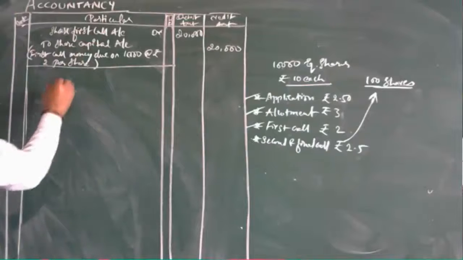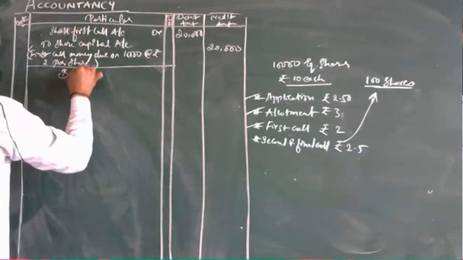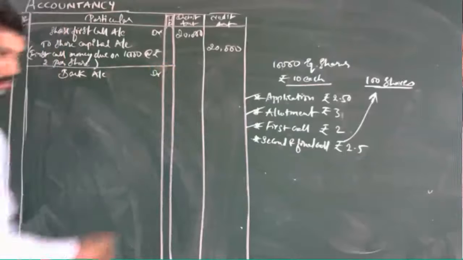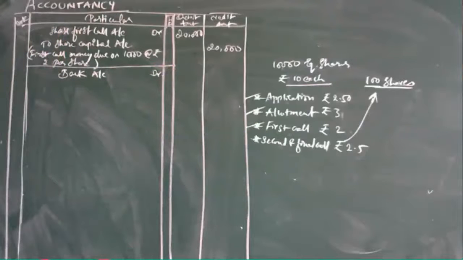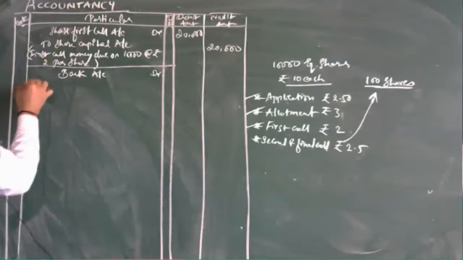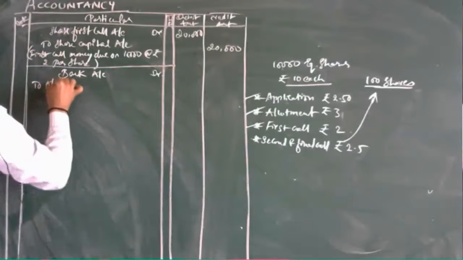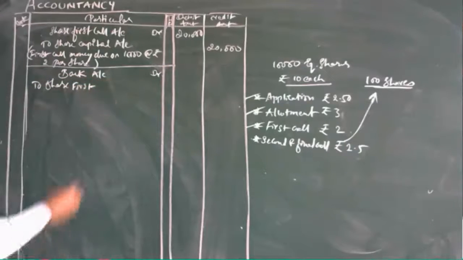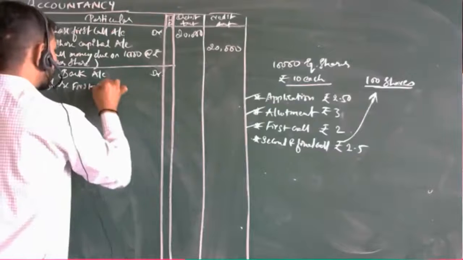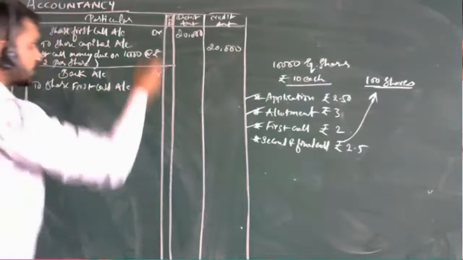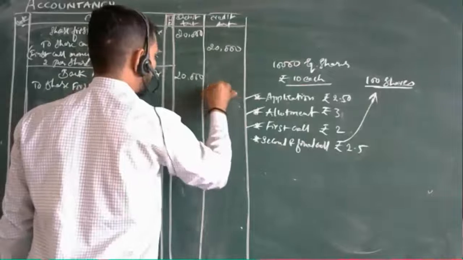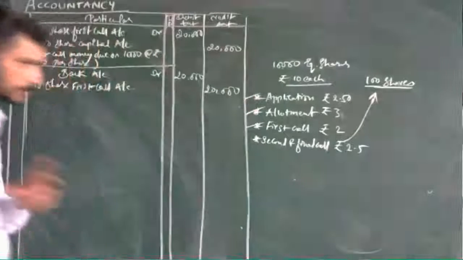Then next will be bank account debtor to share first call account. Now the same amount we are going to take, 20,000.